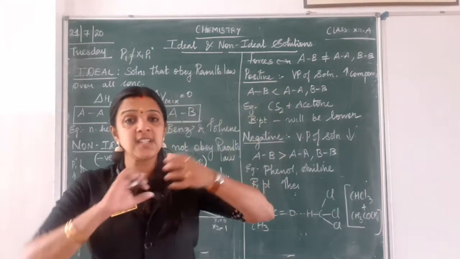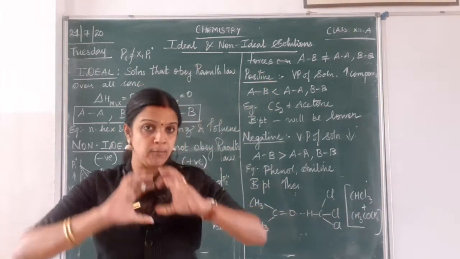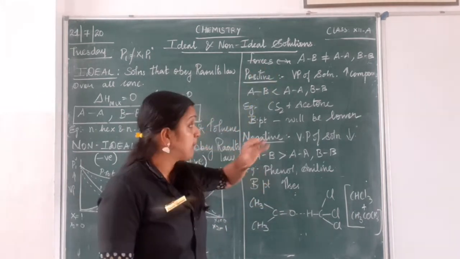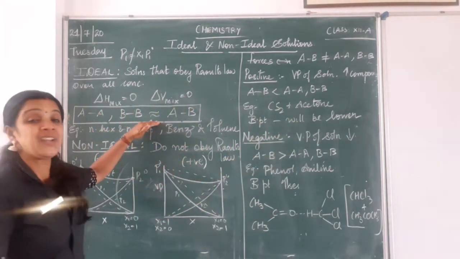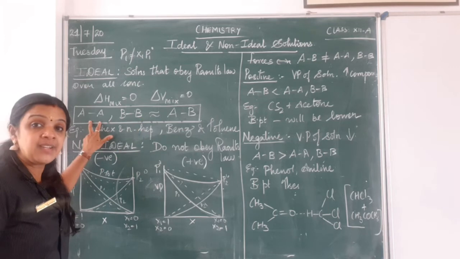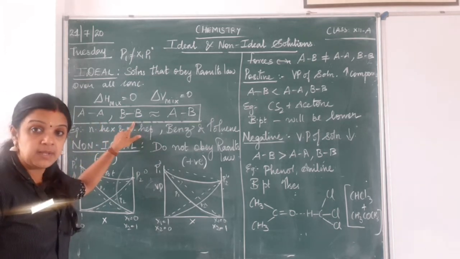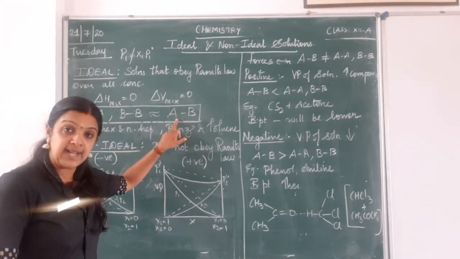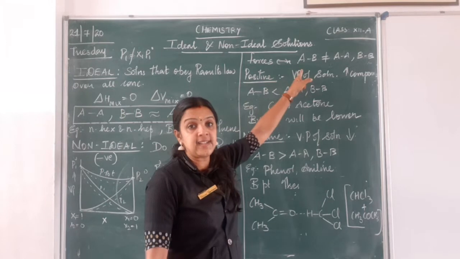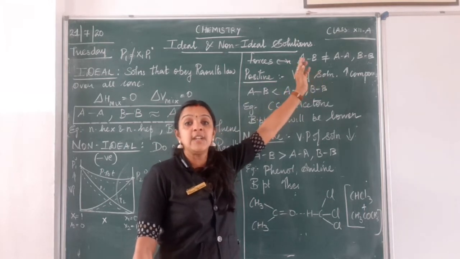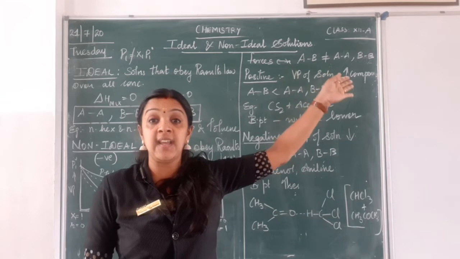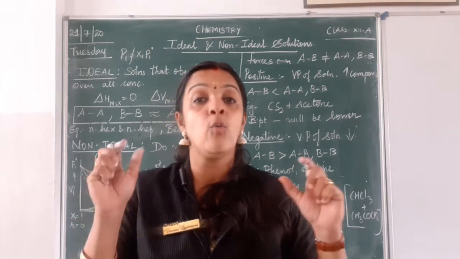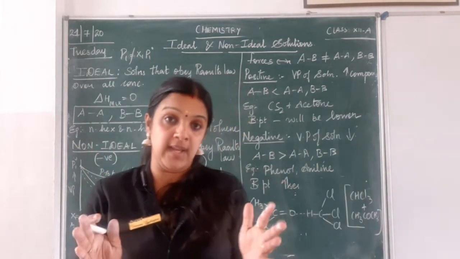As I told you, there are some forces of attraction between these molecules. Before getting into positive deviation, I told you in ideal solution, the interaction between AA and the interaction between BB will be equal to or approximately equal to AB interaction. What happens in non-ideal, the interaction between AB will not be equal to the interaction between AA and BB. So that is the main reason causing a deviation in their behavior.